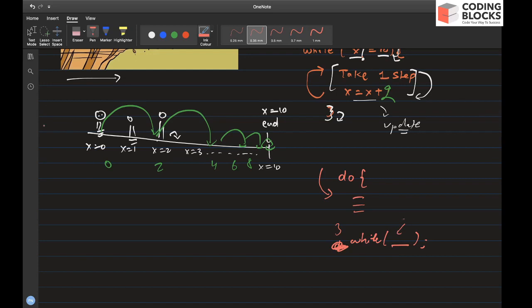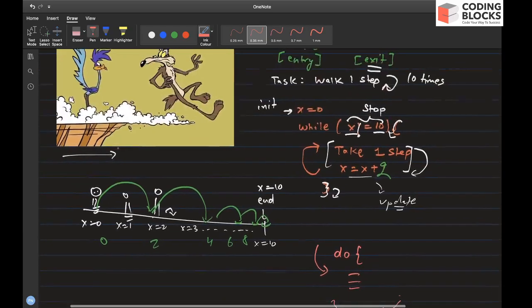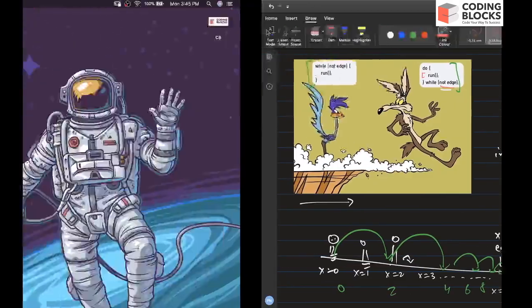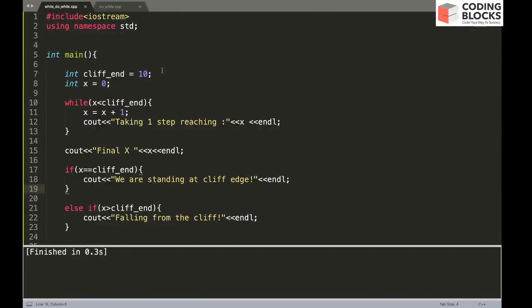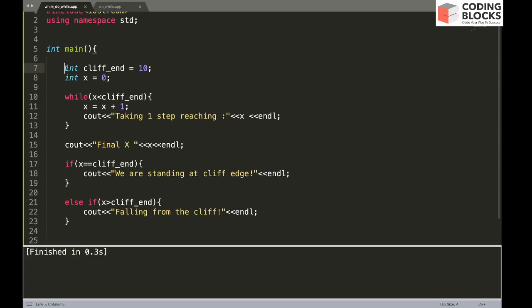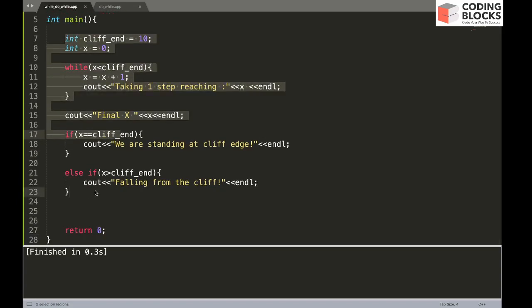If we want to write the same program using a do while loop, let's see how we can write the same code. Let's go to the do while block. Let me just copy the same code and we will convert the while loop into a do while loop.